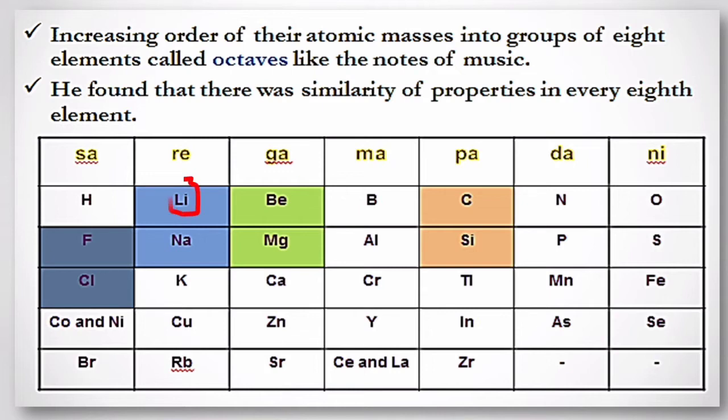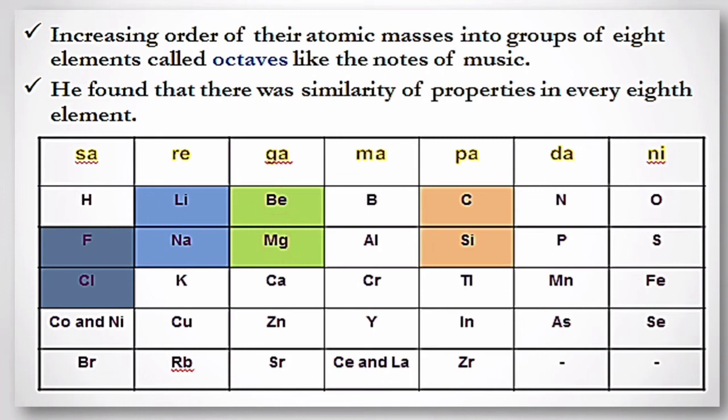Here, if you consider lithium as the first element, then sodium will be the 8th element. And lithium and sodium are chemically similar. Similarly, if sodium is the first element, then potassium will be the 8th element. And we all have learned in the chapter metals and non-metals that sodium and potassium are also chemically similar. Similarly, if beryllium is the first element, then magnesium will be the 8th element. So in all these cases, we can see that every 8th element starting from a point has similar properties.